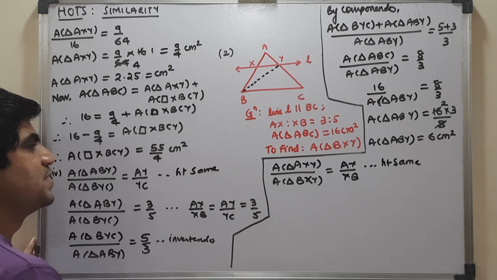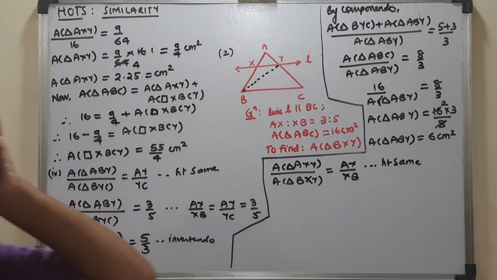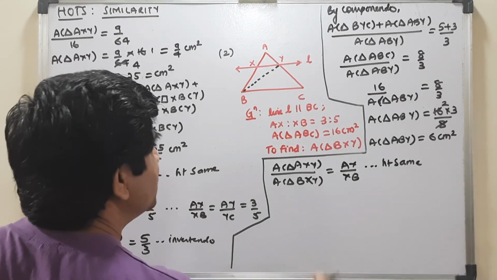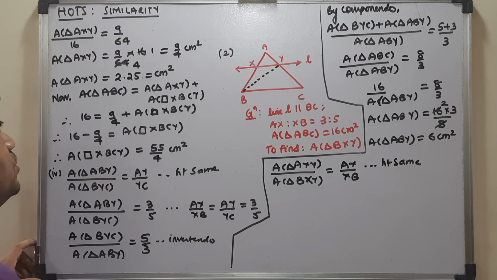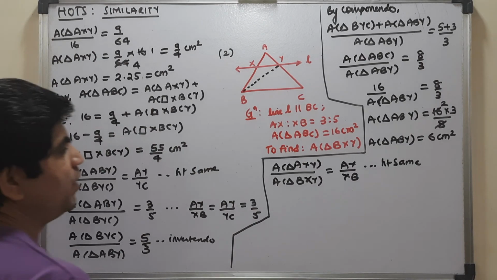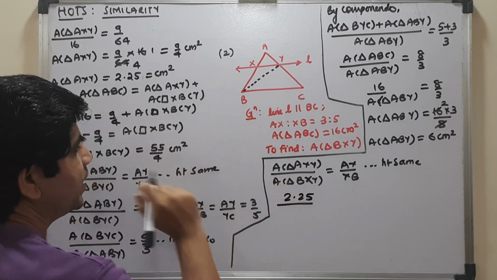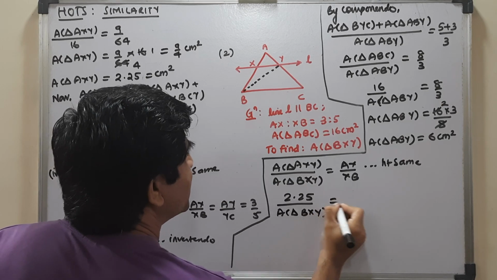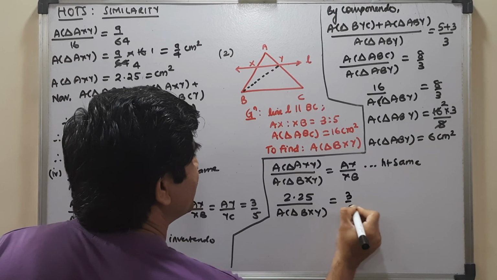Reasons are very important. So the area of triangle AXY. Now whom you want to survive and whom you want to kill, that is not required here, I think. We have already found out AXY. It is 9 by 4 or 2.25. So 2.25 is the area of triangle AXY, and this is the area of triangle BXY, and AX is to XB is already 3 is to 5.